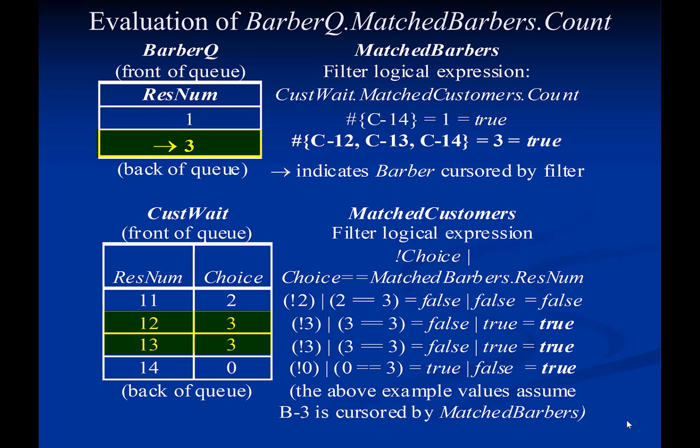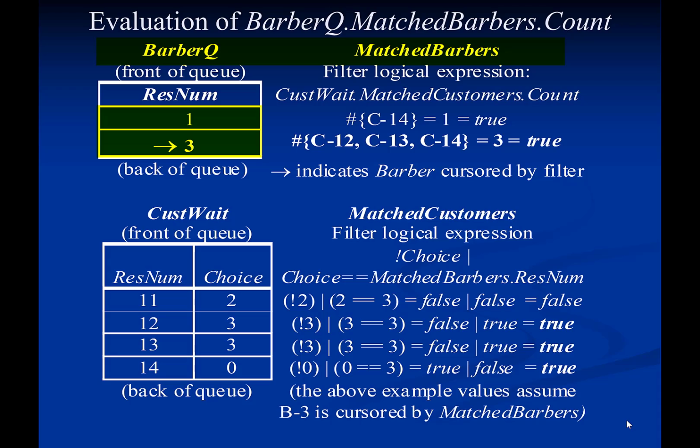Customers 12 and 13 prefer barber 3, and customer 14 has no favorite barber. Because the count of customers in this subset is 3, barber 3 is also included in the subset barberQ.matchedBarbers. Thus, in the end, the subset barberQ.matchedBarbers includes both barber 1 and barber 3.